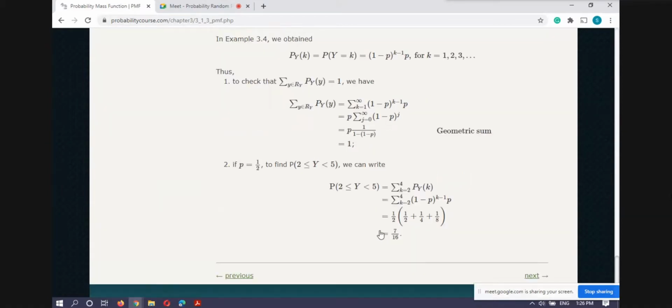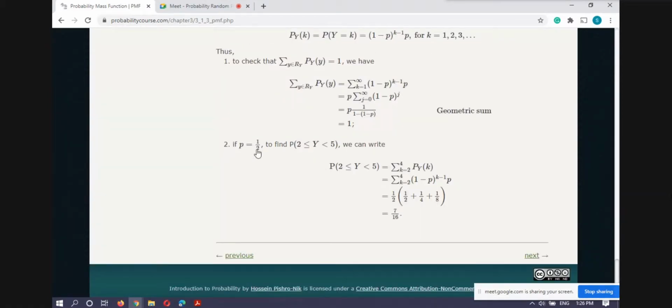Now we have another example. If p equals 1 by 2, in that particular case our coin is fair, and I told you to find this probability. You know that this is an event, and in this event we are taking those sample points for which their y images are greater than or equal to 2 and less than 5.